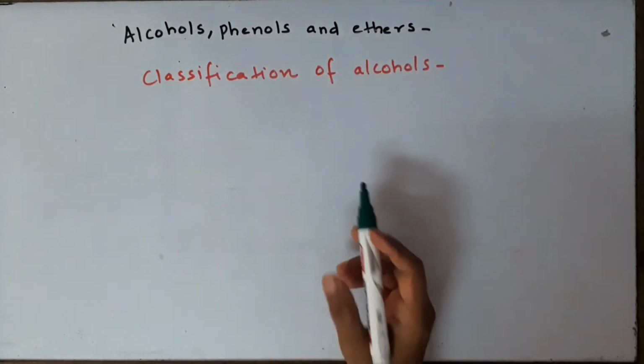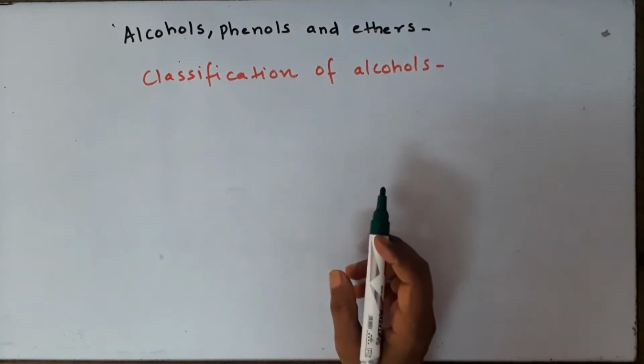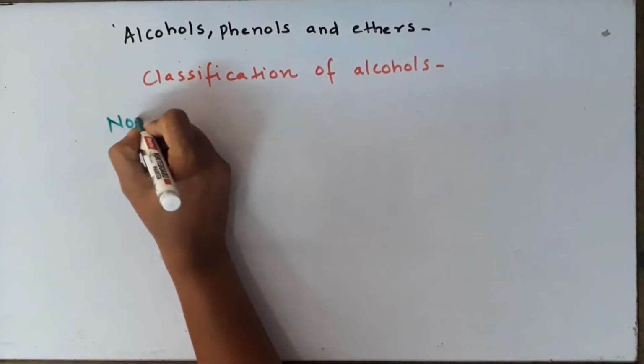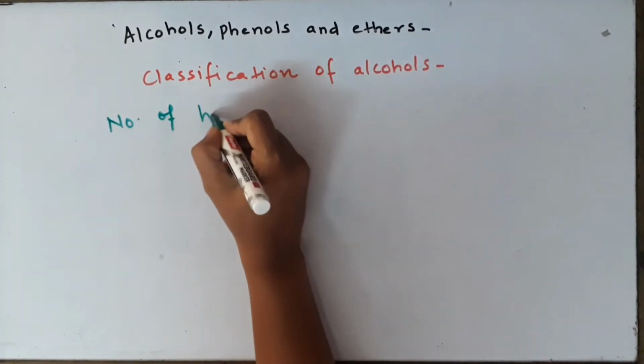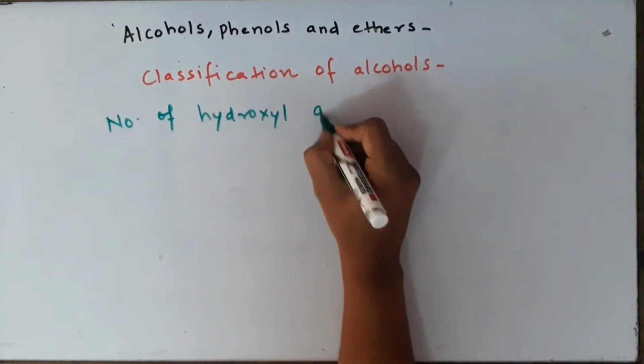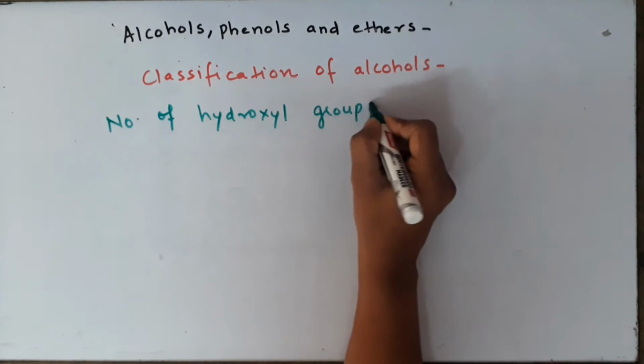Let us start with the topic classification of alcohols. Now there are various ways of classifying the alcohols. Let us first classify them on the basis of number of OH groups attached on the alcohols. So the first classification is based on number of hydroxyl groups.